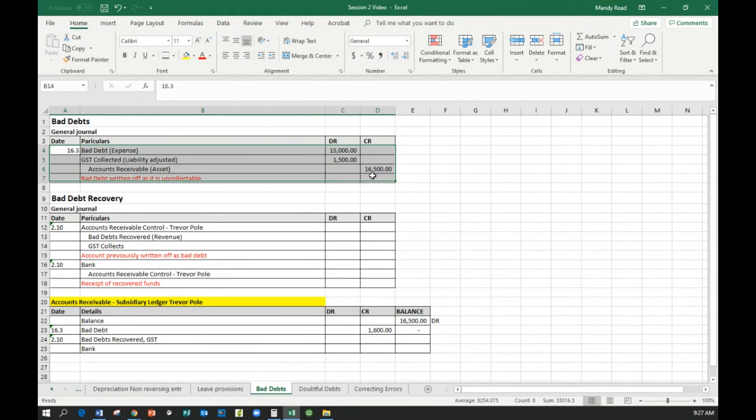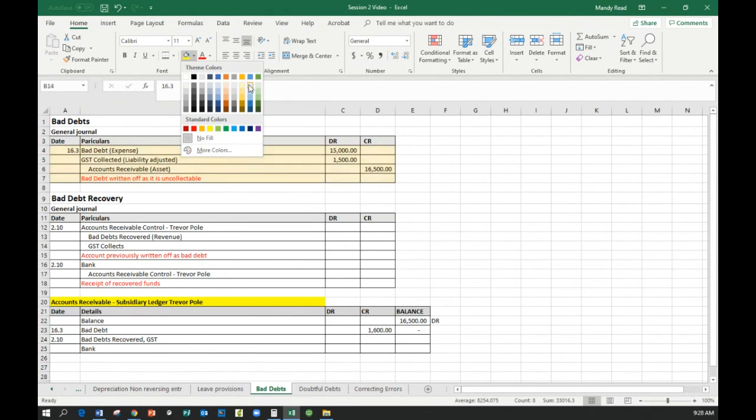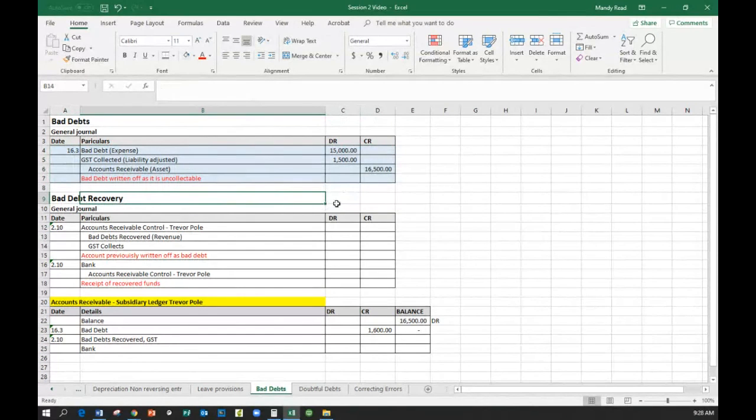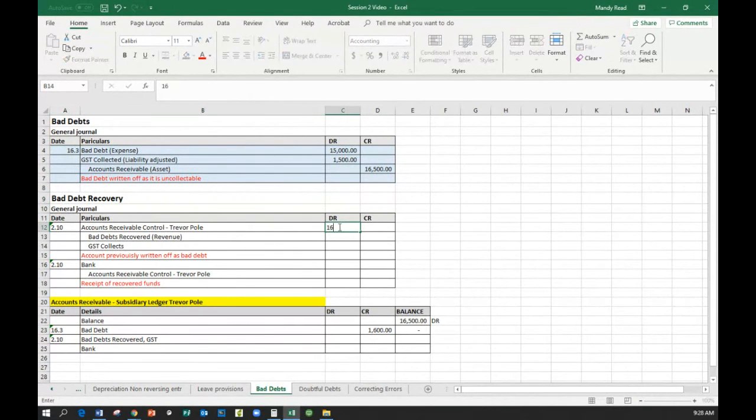Our very, very first step is to make sure that we are cancelling this entry that we have here. We have to cancel that whole entry out. So in other words, we've got to put $16,500 back into accounts receivable. We cannot claim this as a bad debt expense.